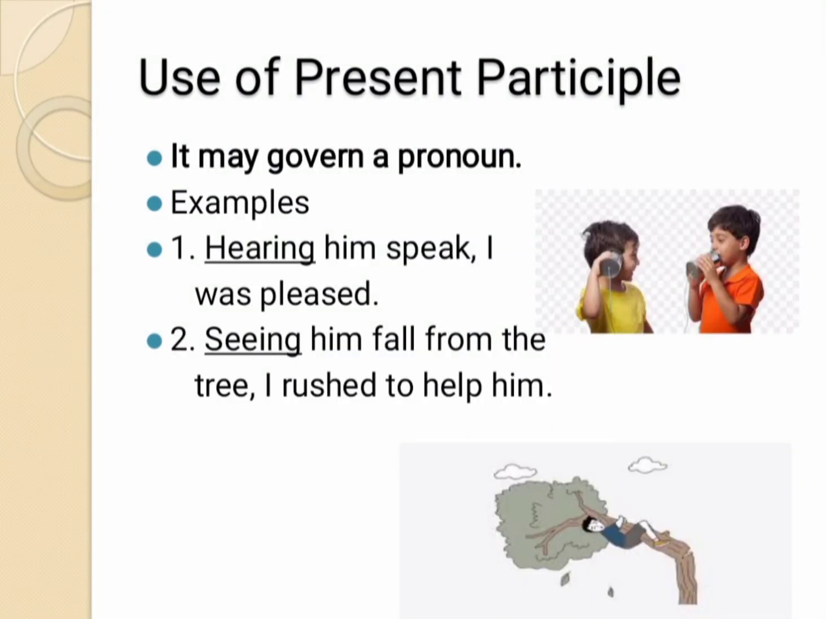The next use of present participle is that it may govern a pronoun. For example, hearing him speak, I was pleased. Here, the present participle hearing is used before the pronoun him. In the next example, seeing him fall from the tree, I rushed to help him. Here, seeing is present participle which is used before a pronoun him.